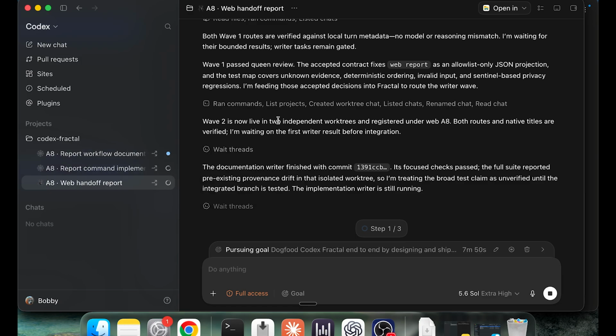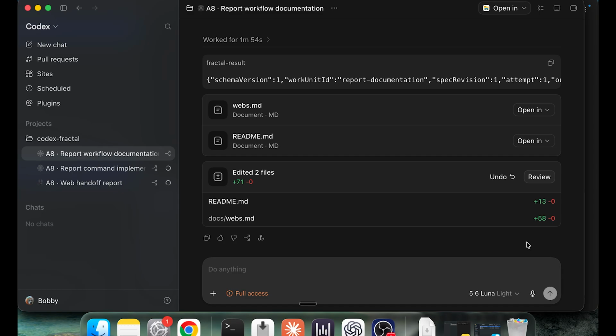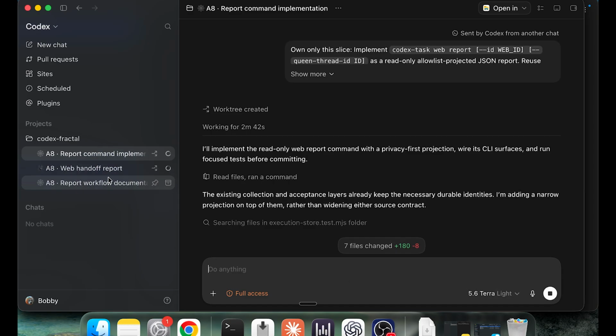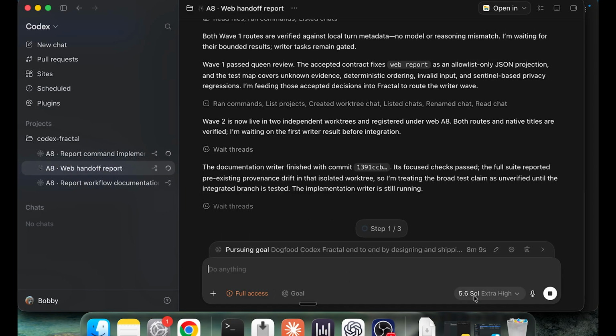Those are the spin-offs, I'm calling them, as the additional tasks. It created a recommendation for what the model and the reasoning level should be. And then it actually created those. And you see, as I click here, if you look at the bottom right, it's followed those through, even though I started off the chain with Sol extra high. Because assumedly, you would want your orchestrator to have a high level of intelligence to make these kinds of decisions. But then in order to be maximally efficient, you really want to get really as many different spin-offs going with the appropriate amount of intelligence needed for the job.